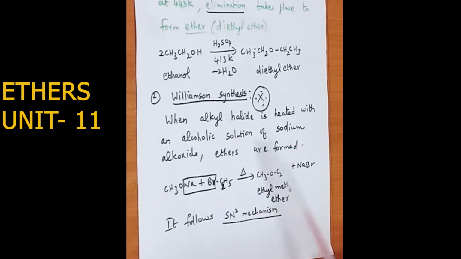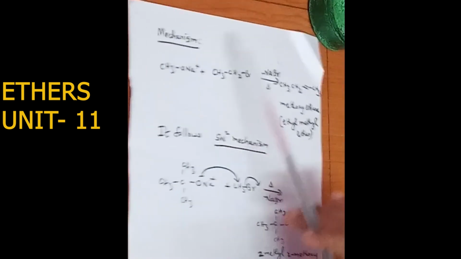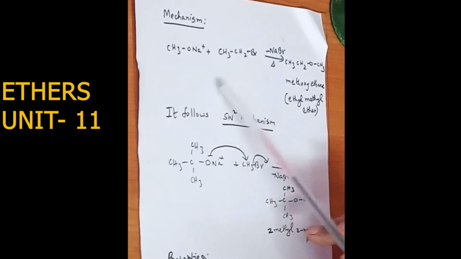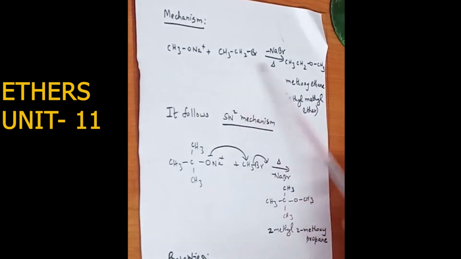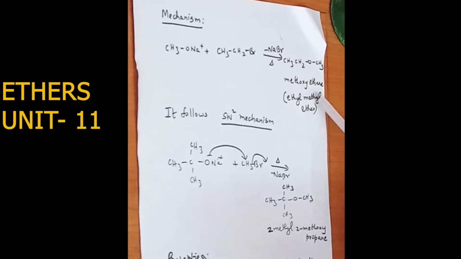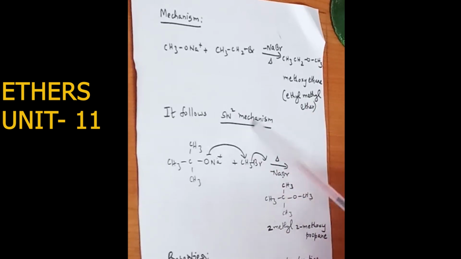So Williamson is an important 2-mark question. Now we shall see the mechanism involved in this Williamson synthesis. There is an attack of the nucleophile, and on heating sodium bromide is eliminated. So ethyl methyl ether is obtained, which follows the SN2 mechanism. This is a primary alkyl halide, which is involved in the SN2 mechanism.